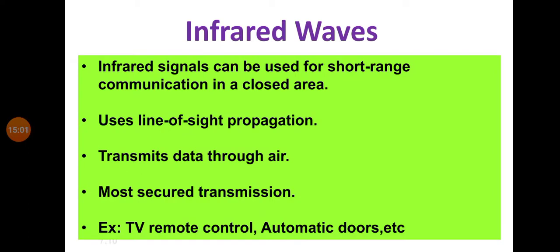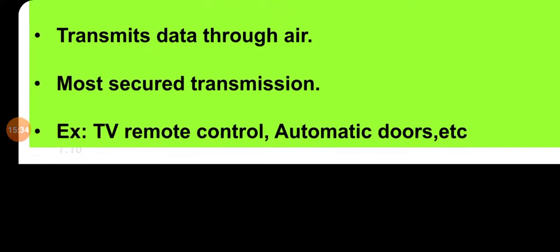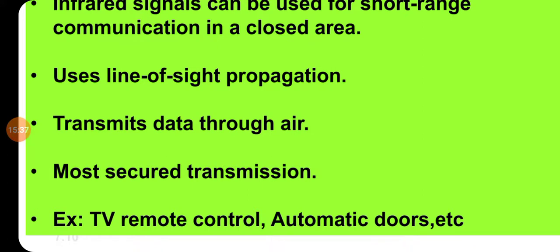waves. The first characteristic is that infrared signals can be used for short range communication in a closed area. This is the main point you have to understand: infrared signals are used only for short range communication, that is, within a closed area. Clear? For this you have to study the example. From an example you can understand infrared waves. So before moving to other characteristics, we directly move to the example. An example of infrared waves is the TV remote control and automatic doors.